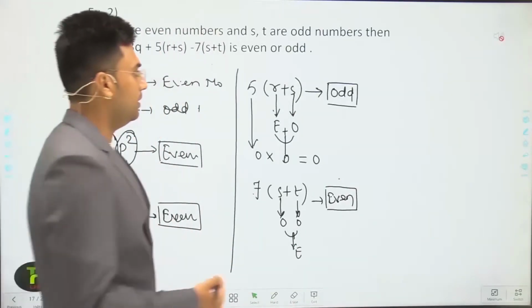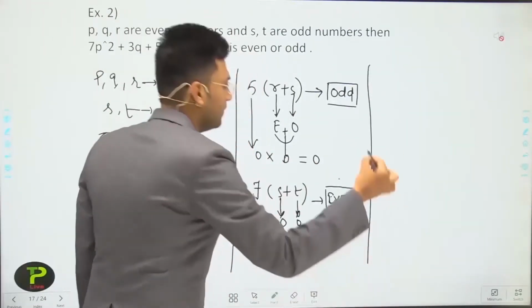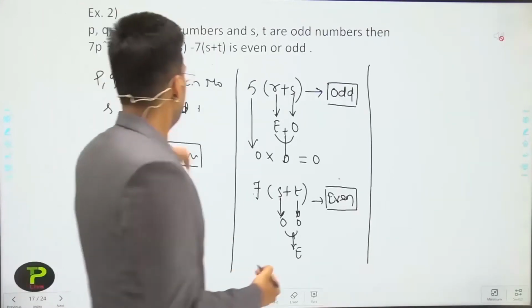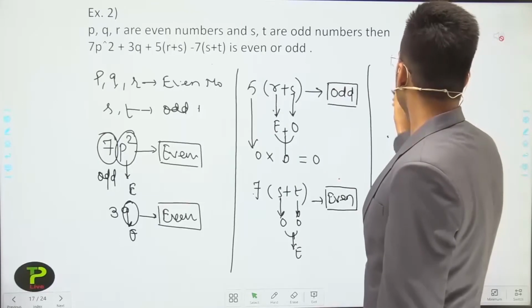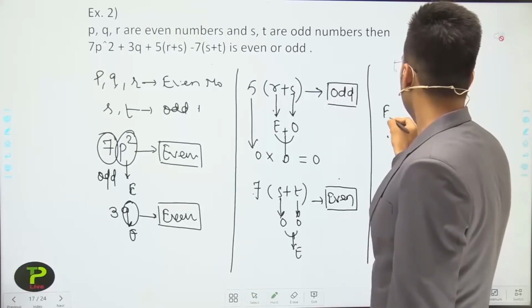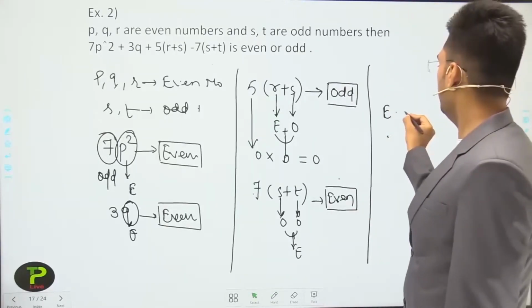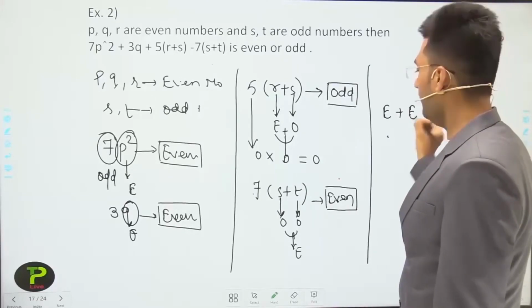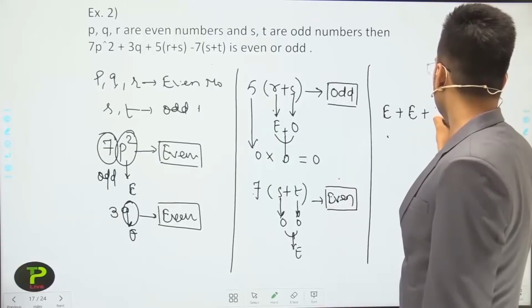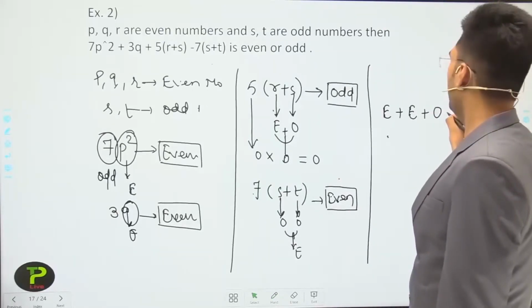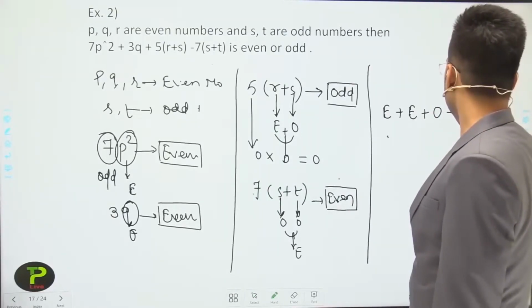Okay, now what will we get? Even plus even, plus odd, minus even.